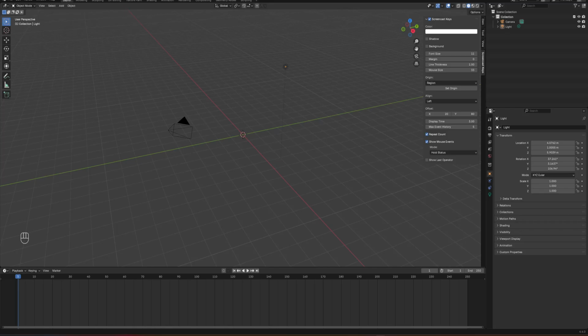Hello, today I'm going to make a lipid bilayer using Blender geometry nodes. To make this lipid bilayer, we have to follow two major steps. The first one is to create the lipid molecule. The second one is to make the bilayer using geometry nodes. So let's go to the first one and create the lipid.